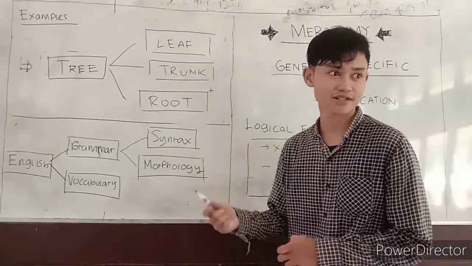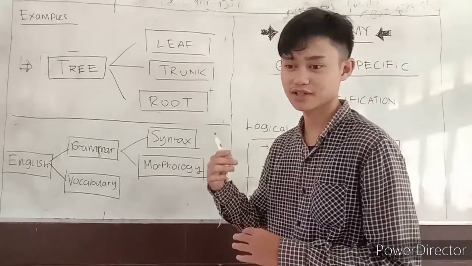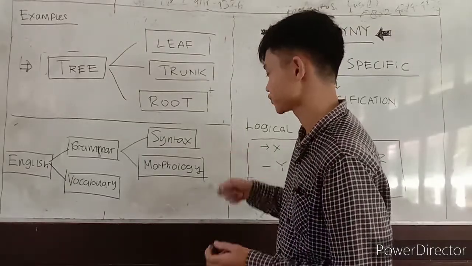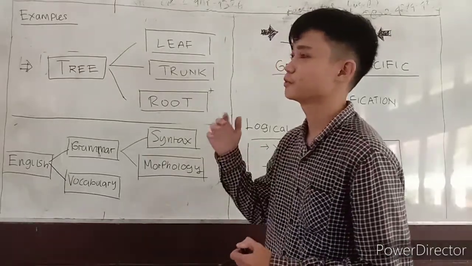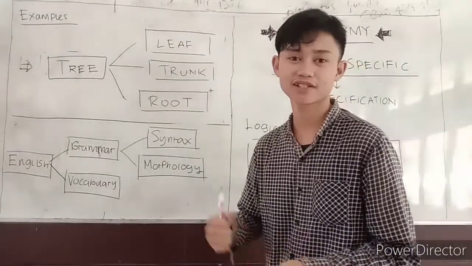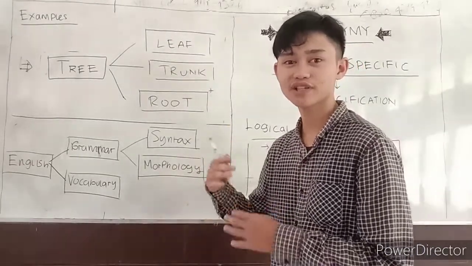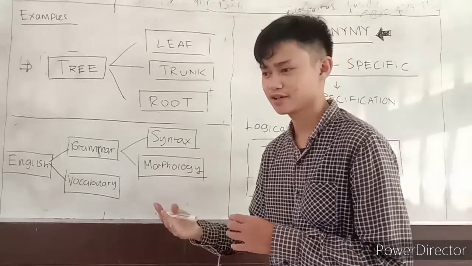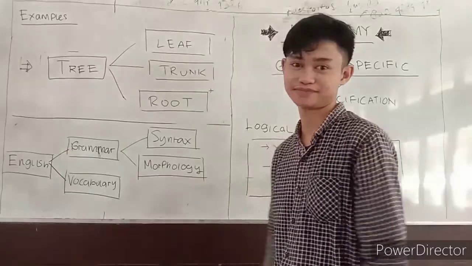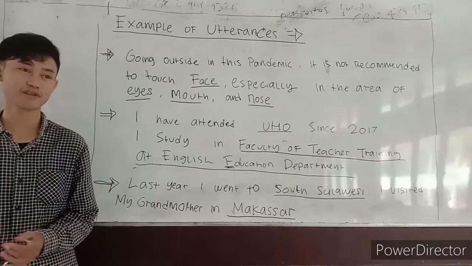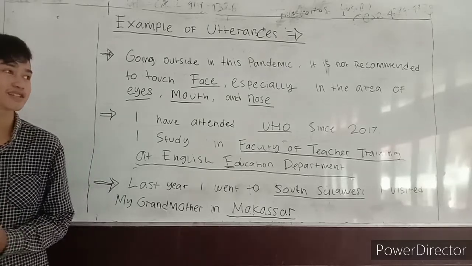Meronymy in an utterance shows us the cohesion, which is that people can relate that, for example, an item is a part of a more general item, which was already mentioned before. So we have understood the concept of meronymy.